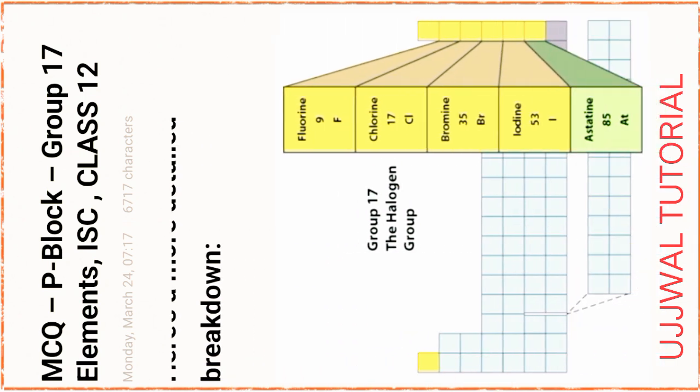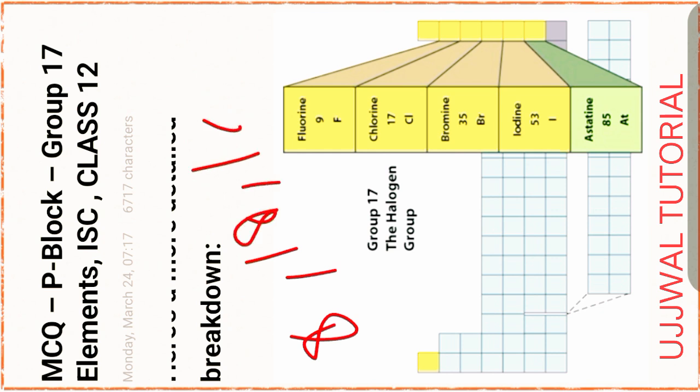Follow the pattern 8, 18, 18, 32. Find out the atomic number in group 17. Now, atomic number of fluorine 9. 9 plus 8, that is 17.